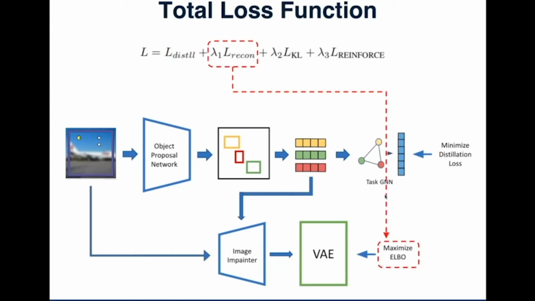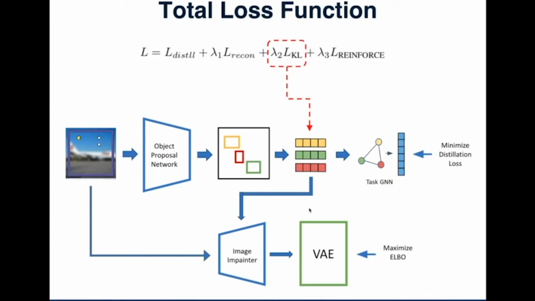And the second loss is the reconstruction loss. So we also add a reconstruction loss to make the training process easier. To be more specific, we reconstruct the image based on the object proposals and the background, and use this as an auxiliary loss to guide the learning of the object proposal network. This is the auxiliary loss.